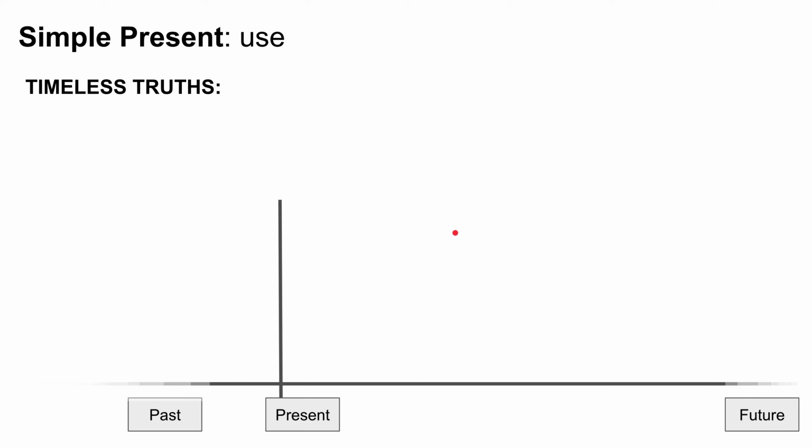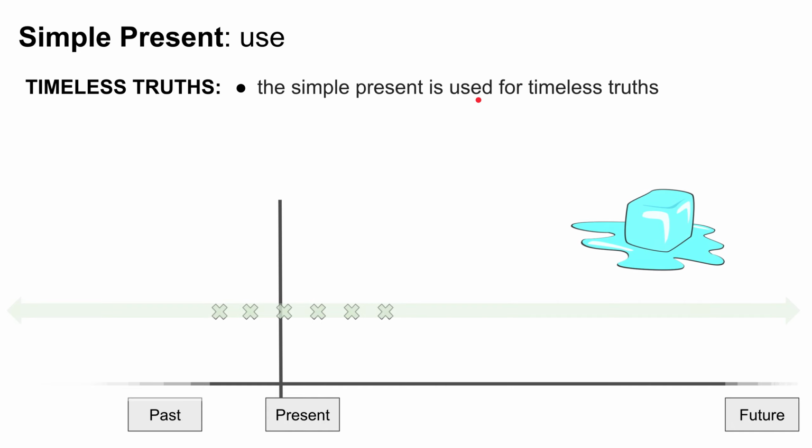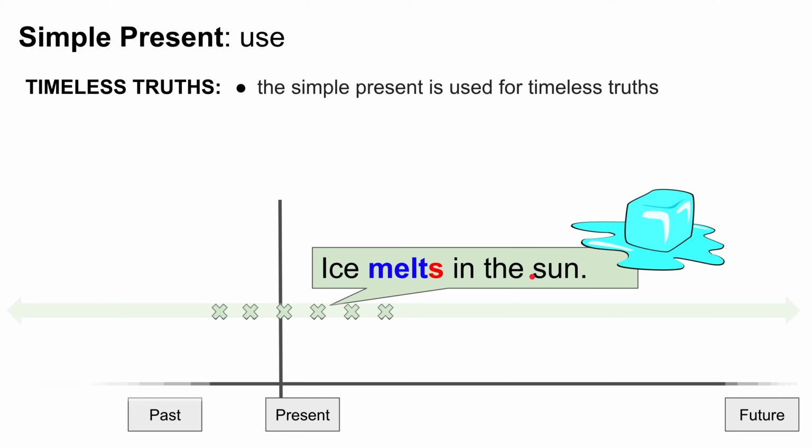We also use the simple present to describe timeless truths. So, for example, here's a timeless truth. It's true yesterday, today, and tomorrow. And what is that? Ice melts in the sun. If it's hot enough, ice will melt in the sun.